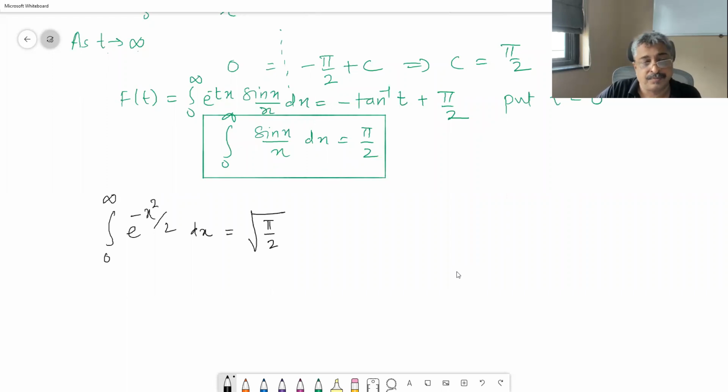In fact, either from this, or integral minus infinity to infinity e raised to minus x square by 2 dx, which is just 2 times this, is equal to root 2 pi.